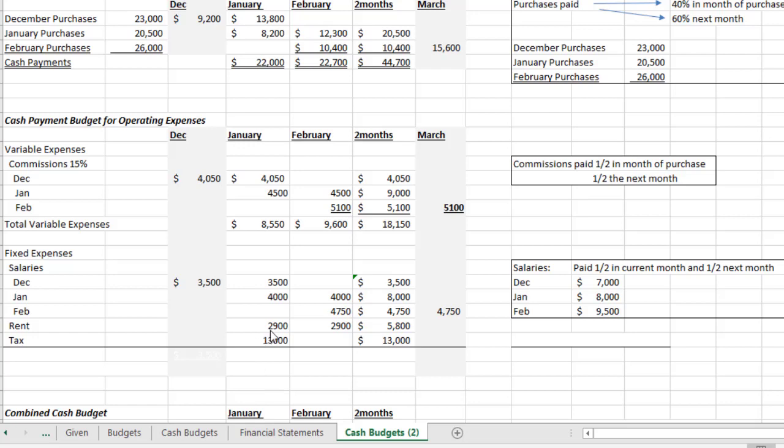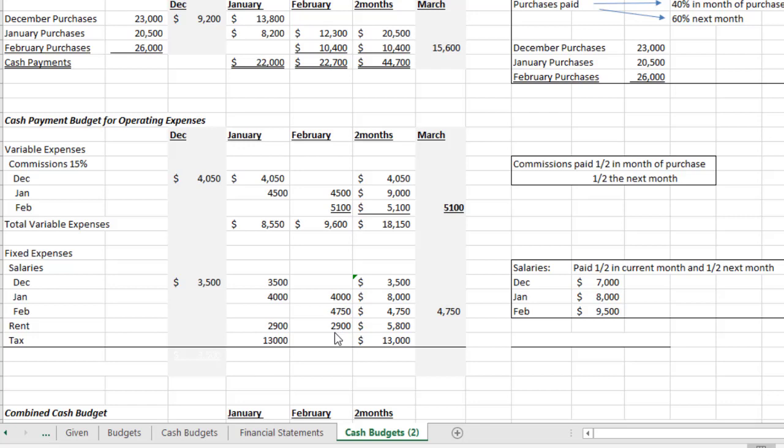Okay, so then the rent is due, and that's not anything. That's given, $2,900 a month, given. And now keep in mind the importance of understanding the payment timing. We don't have to worry about moving this to the next month or whatever. Our landlord, or whoever that is, wants the payment in the same exact month as they are owed the rent. So the $2,900 is due in January and February.